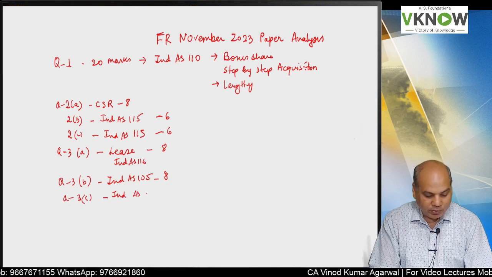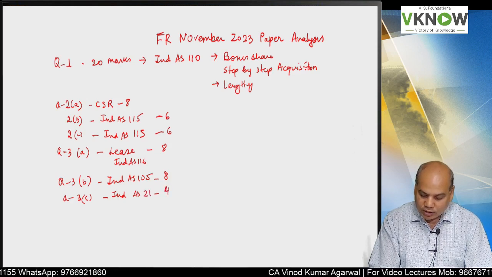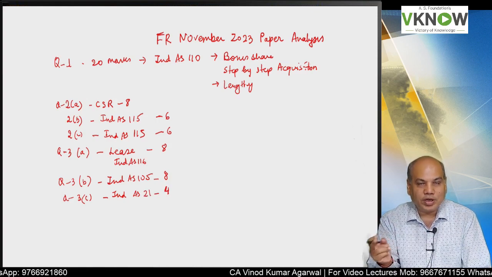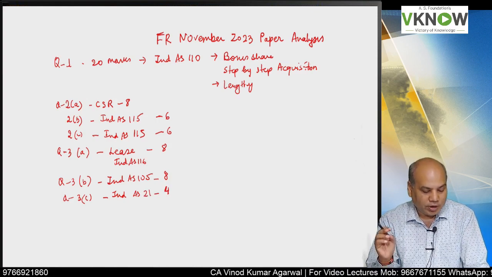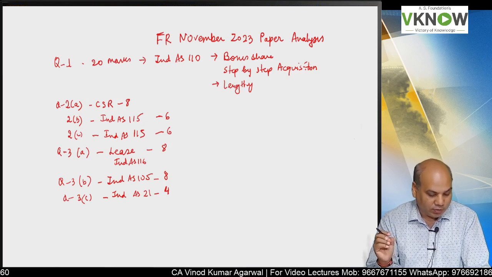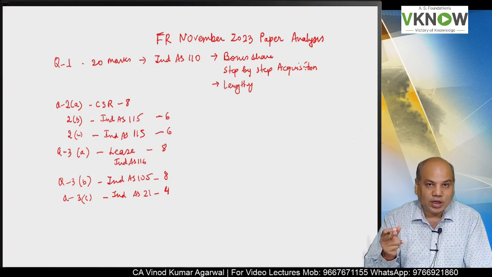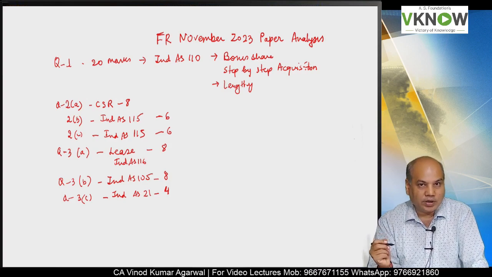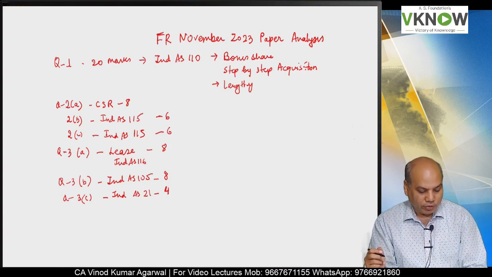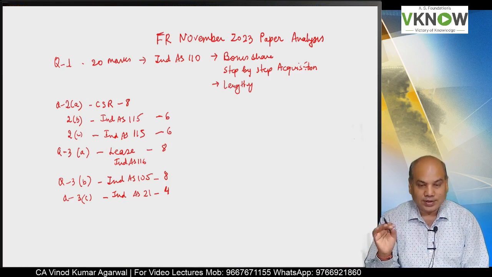This question is repeated for the second or the third time in the exam, where a parent company and subsidiary company are transferring goods to each other, and there are exchange differences involved in that. Unrealized profit is involved, exchange difference is involved. So how to do the accounting? If you refer to our Ind AS material, the same to same question is there. Only I found probably some figures are different, but otherwise it is the same.